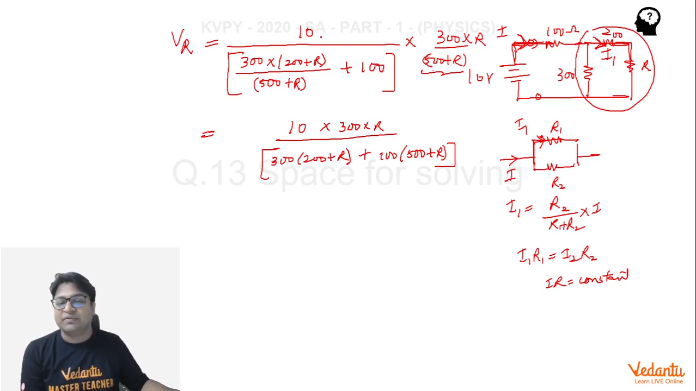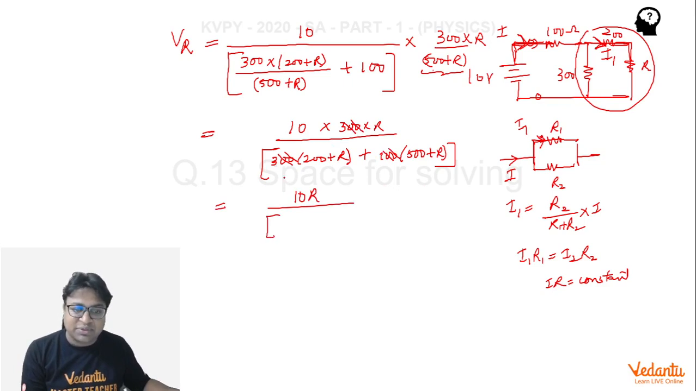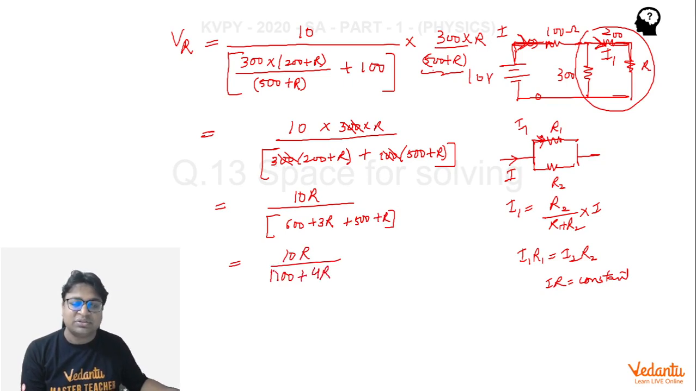And on the numerator we have not made any changes yet, but I can clearly see that I can pull out 100 outside this bracketed term. So we will lose the double zeros from both the terms. We will lose two zeros from here. So we will end up writing 10R divided by, this becomes 600 plus 3R. Let me write it, 600 plus 3R, and then plus 500 plus R. So we end up writing 10R divided by 1100 plus 4R. So this is what we get.